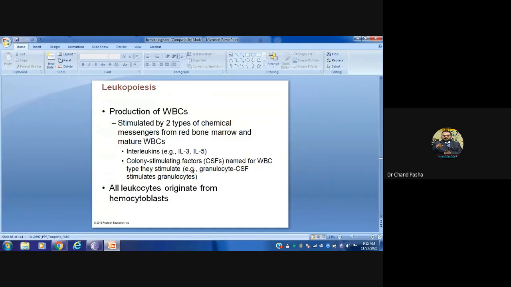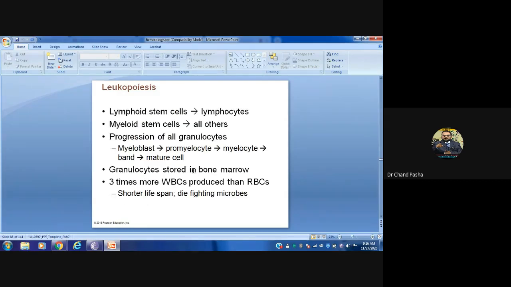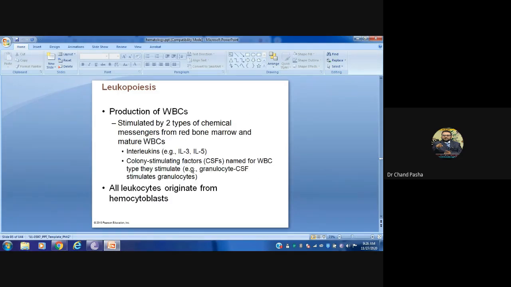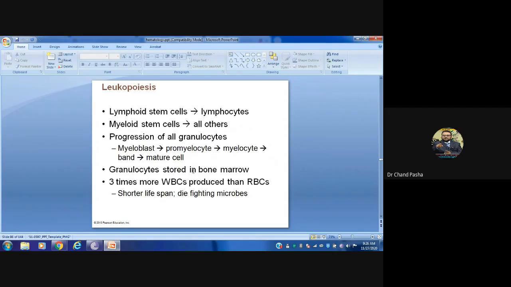All leukocytes originate from hemocytoblast cells, which is a common precursor. The hemocytoblast cell will be converted into dedicated cells, now lymphoid stem cells or myeloid stem cells. Lymphoid stem cells will produce lymphocytes, and myeloid stem cells will produce different other cells. Myeloblast cells will produce promyeloblast cells, myelocytes, and then a band cell, and then it will give a mature cell.